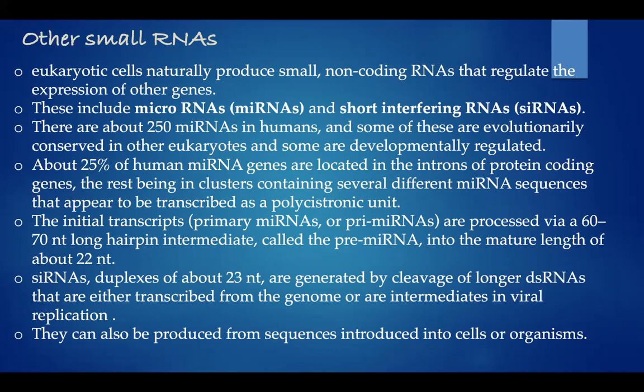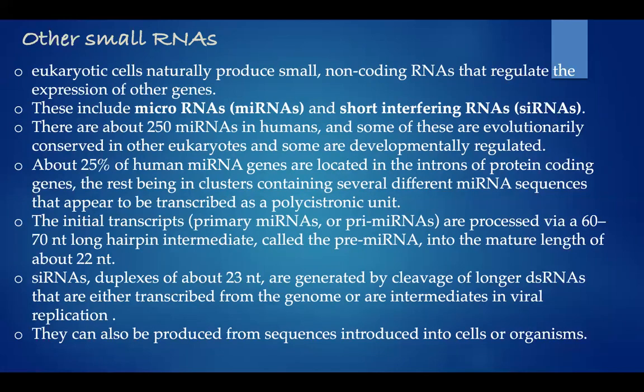The initial transcripts, that is primary miRNAs or pri-miRNAs, are processed via a 60 to 70 nt long hairpin intermediate called pre-miRNA into a mature length of about 22 nt.